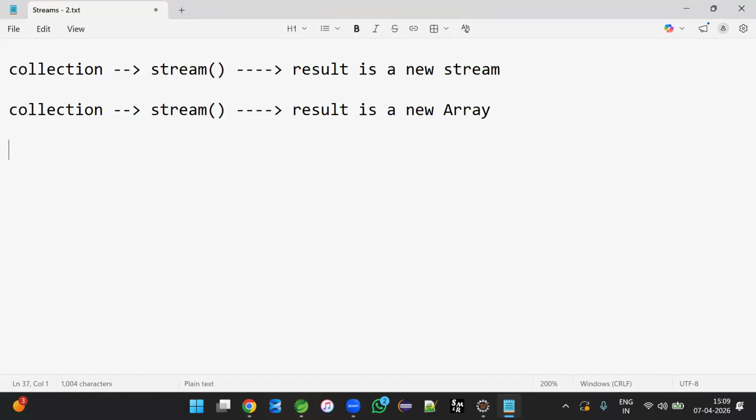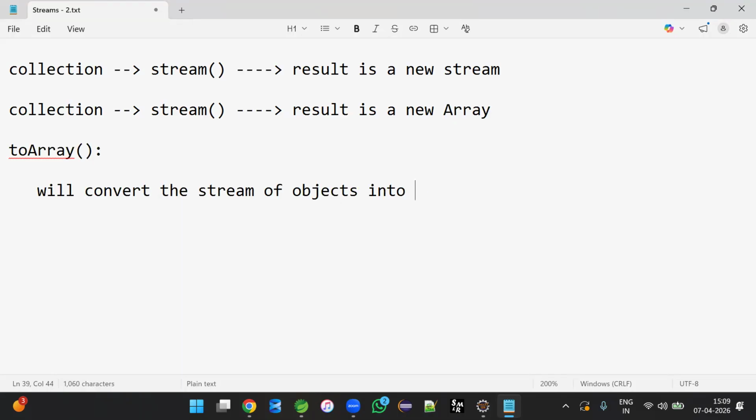Yes, it's possible. Streams have a method called the toArray method. So what is the purpose of this toArray? The toArray method will convert this stream of objects into an array. That's the purpose of the toArray method. You can perform any of the required operations, then finally convert into an array. If that's the requirement, then we can go for the toArray method.